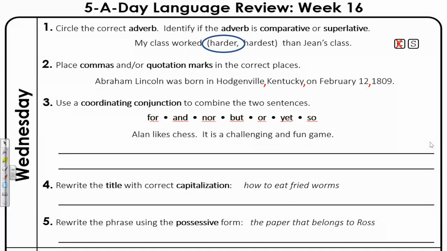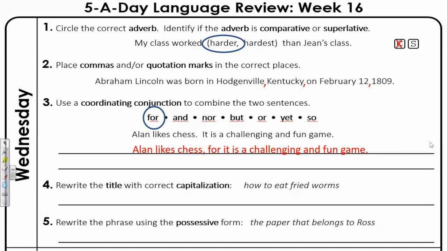Does anyone know? It's actually "for." Alan likes chess, for it is a challenging and fun game. We don't typically speak like that, but it does mean the same thing as "because." So in order to write this correctly, we're going to write Alan likes chess, comma, for it is a challenging